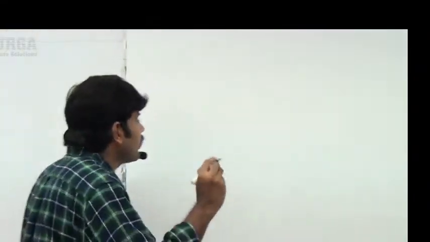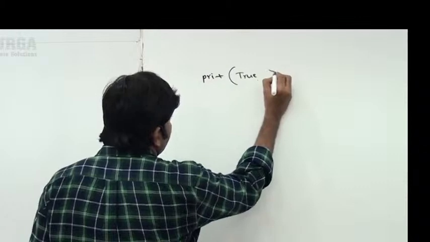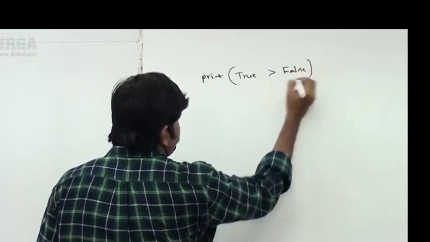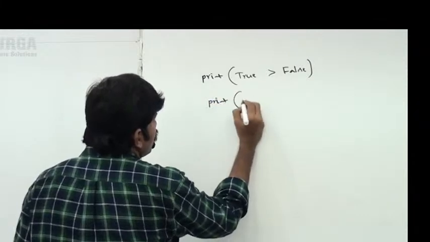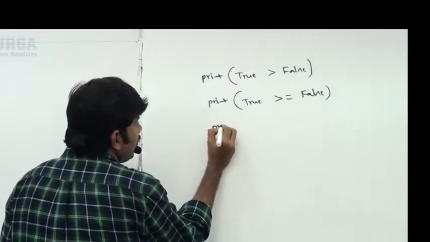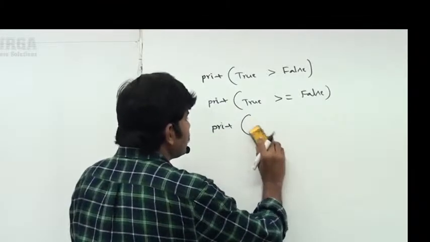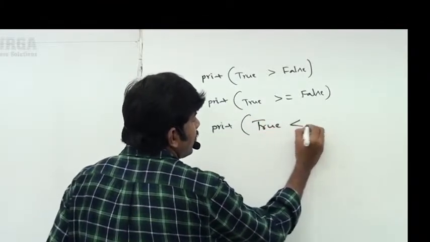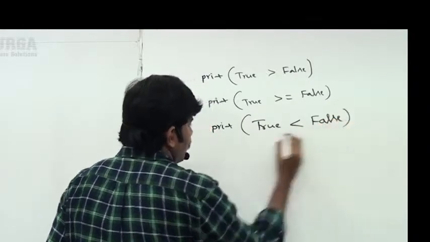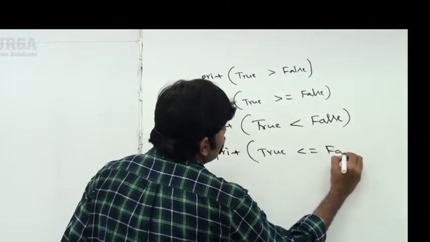Sir, we can apply relational operators even for Boolean types also. Just observe a bit carefully. Print of true greater than false, print of true greater than or equal to false, print of true less than false, print of true less than or equal to false.